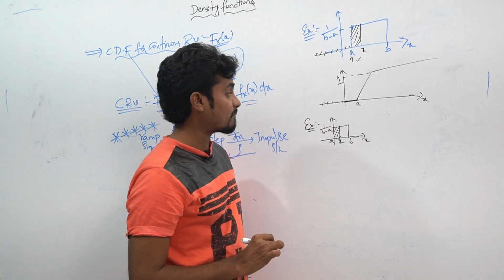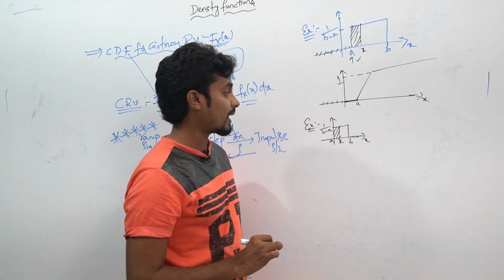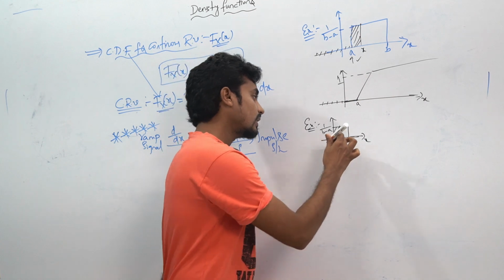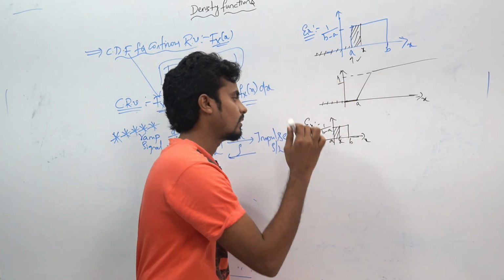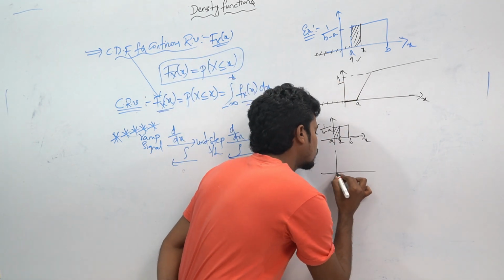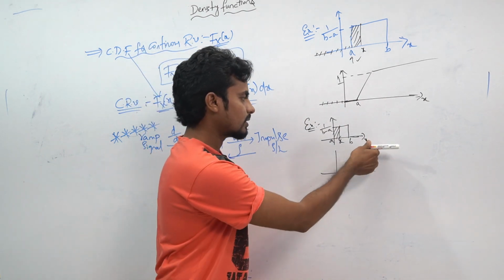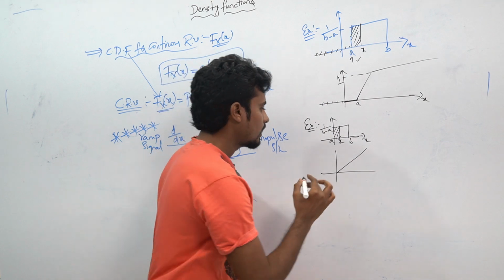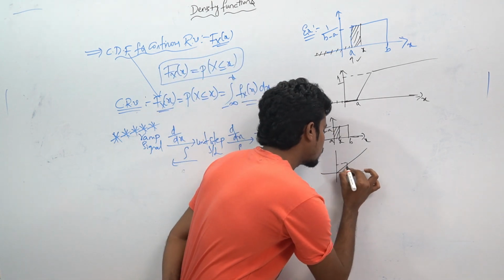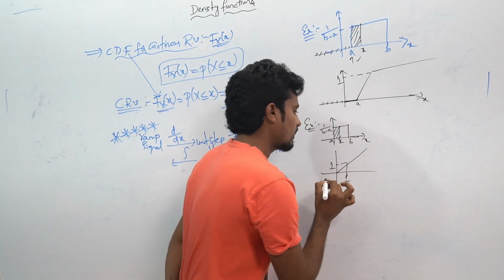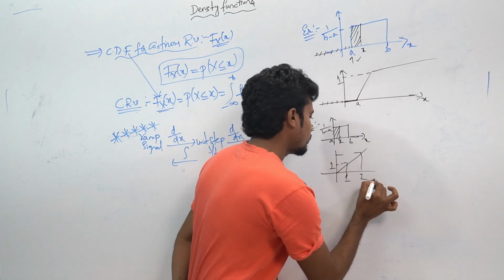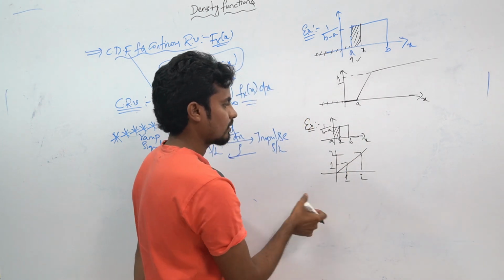Where does my ramp signal have to start? The ramp signal has to start at 0 only, right? In this way it will start, then it will reach some point, then it will be constant. Here you can observe, if you take this amplitude, this will be 1 and this will be 1. Here, this will be 2 and this will be 2.